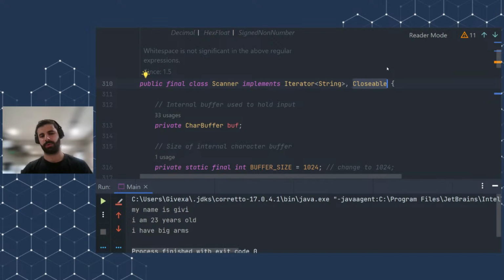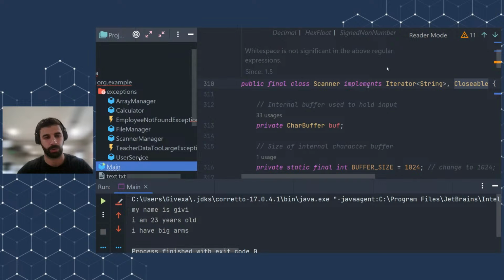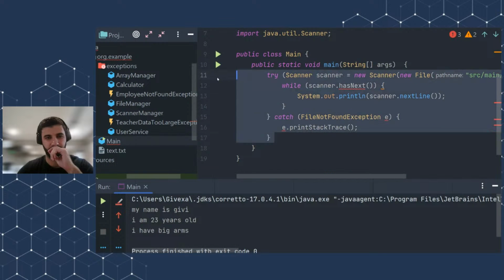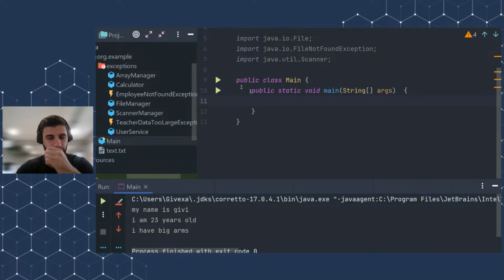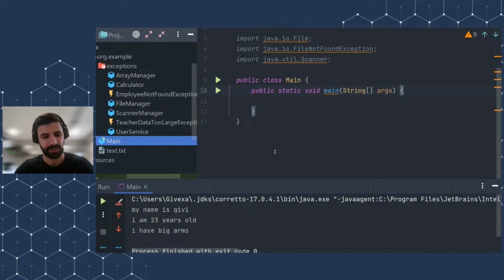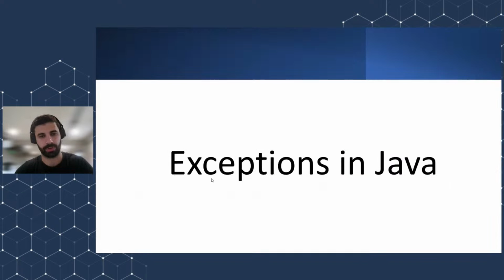So AutoCloseable, just a quick recap, is a better thing to use, because AutoCloseable is the newer version, and it is more specific than Closeable, because it works with exceptions rather than IO exceptions. So if you are thinking of creating your custom resource, you should implement Closeable. And since I don't have a lot of time, I will just skip the part of creating our custom resource, and I will just move on to the next examples. And we will go through.